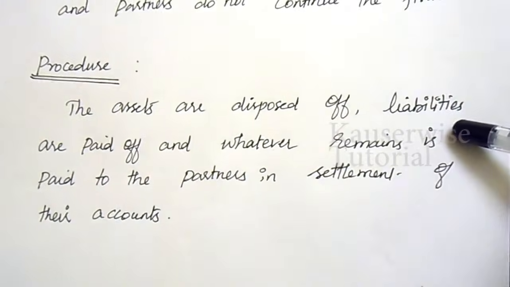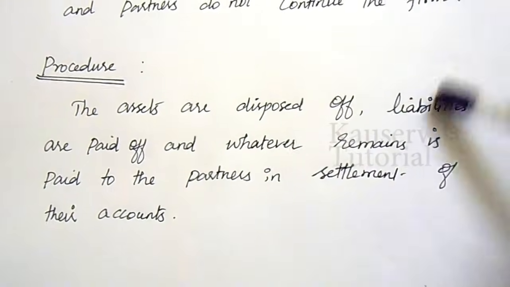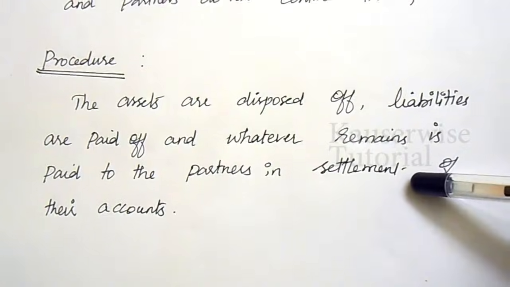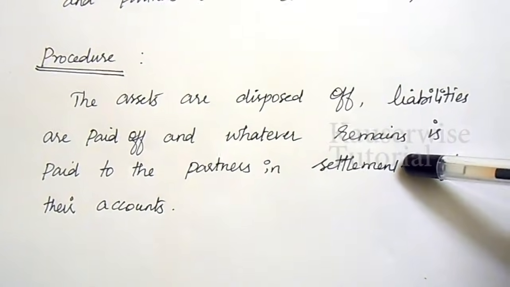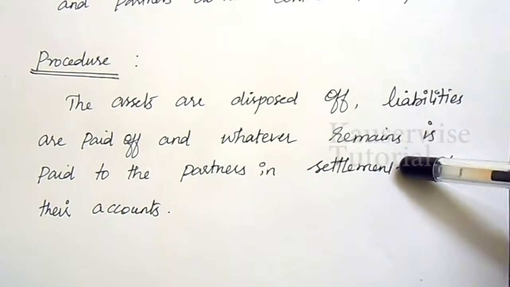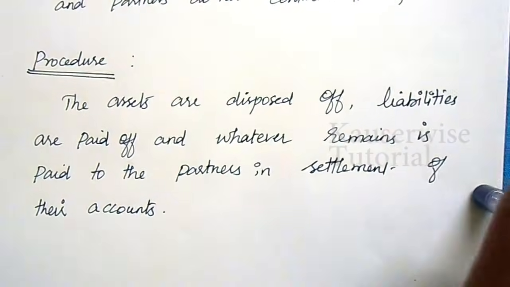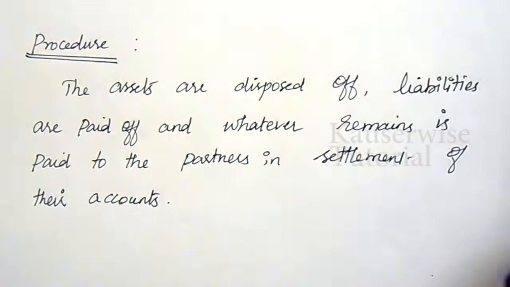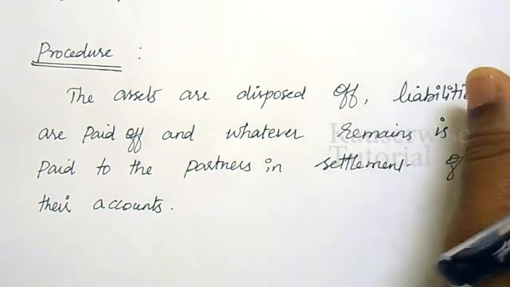One of the main assumptions is that all the assets are realized. Realized means sold off, and all the liabilities are paid off immediately on the date of dissolution. This is the main assumption regarding dissolution of a partnership firm.